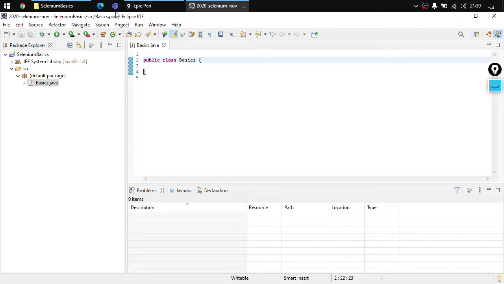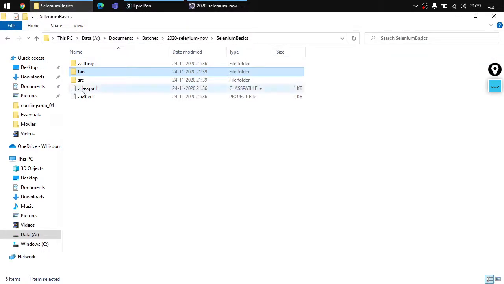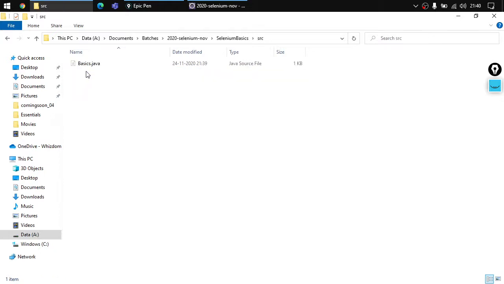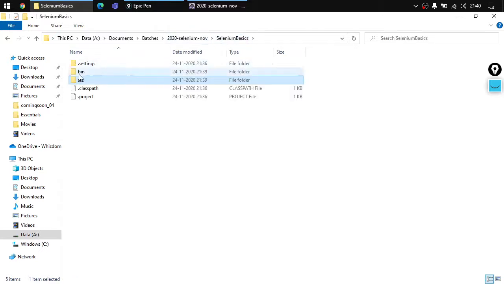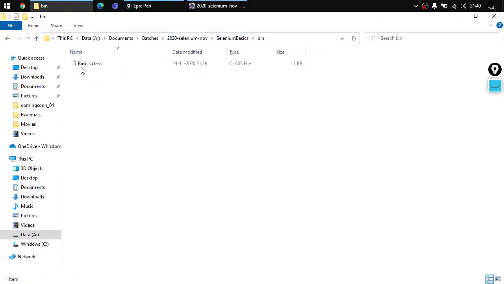Now here, if we go back to the folder, you would notice something. In the source folder, basics.java has come up, right? But if we go back, you would notice something. In the bin folder, basics.class has also come up. Now, what is the difference between basics.class and basics.java?